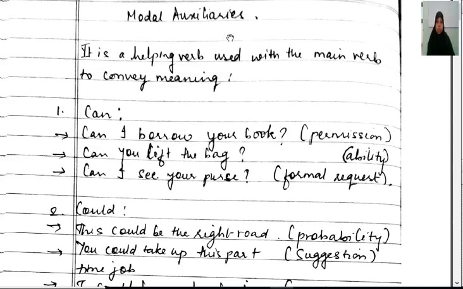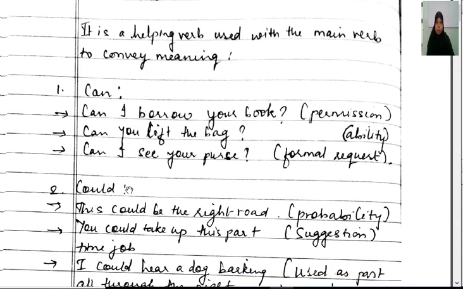Hello students, today we are going to start with a new grammar topic, that is modal auxiliaries. Auxiliaries are also known as modal verbs. They are nothing but helping verbs used with the main verb to convey meaning. Different examples of modal verbs are can, could, may, might, shall, should, will, would, used to. All these are known as what? Modal auxiliaries or modal verbs.